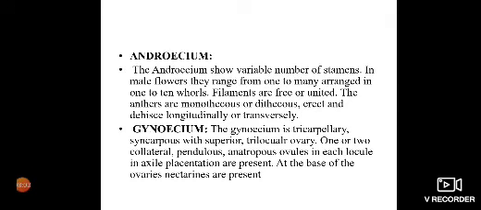Talking about the gynoecium, the gynoecium is tricarpellary syncarpous with a superior trilocular ovary. It is semi-inferior in Bridelia. 1 or 2 collateral pendulous ovules are present in each locule. Axile placentation is seen. At the base of the ovary, nectaries are present. The styles are 3, often tripartite, free or more or less united.